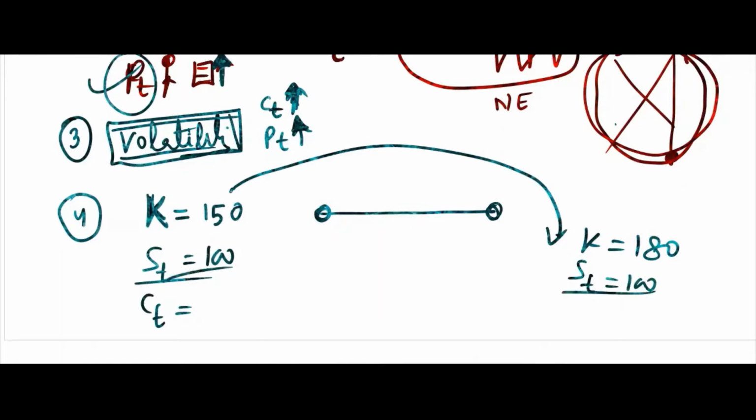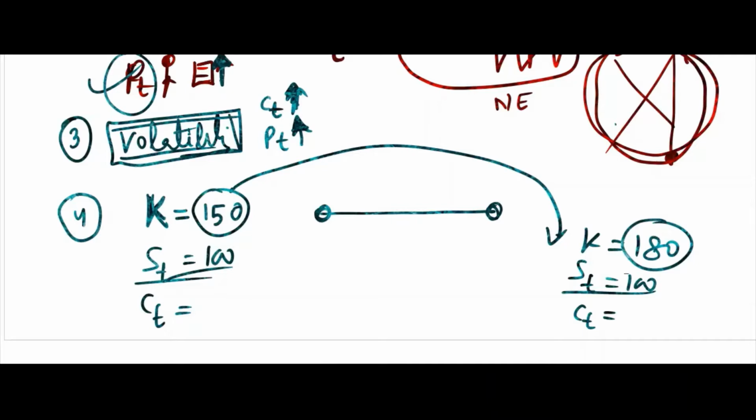CT, if you go down the row, it's 180. If you go from 150 to 180, the call option price, what will you see? If you select a higher strike price, you are paying more or less. That is what you need to decide.